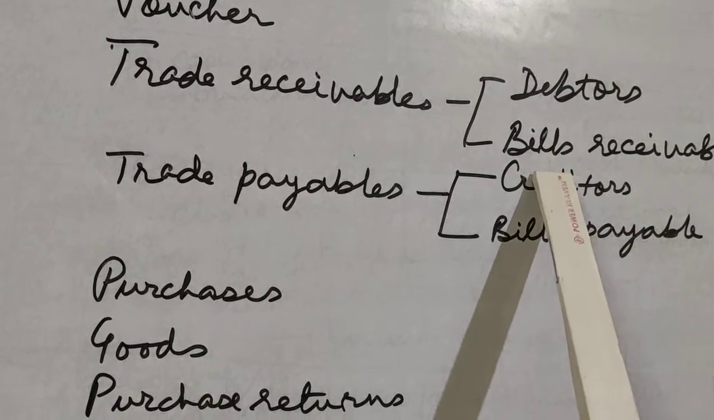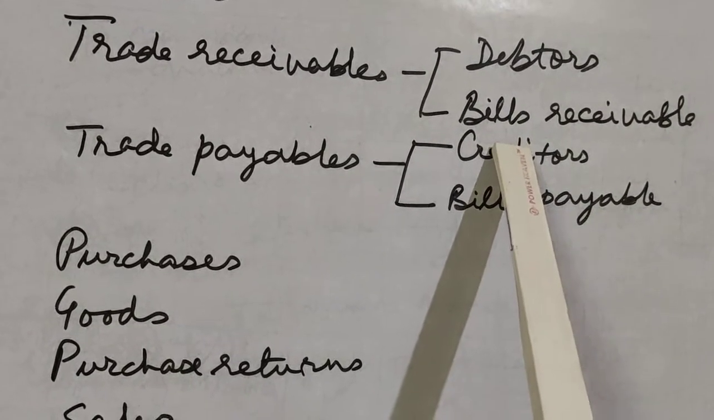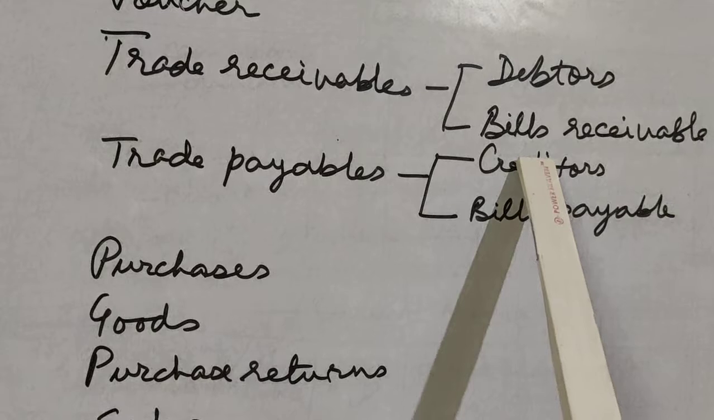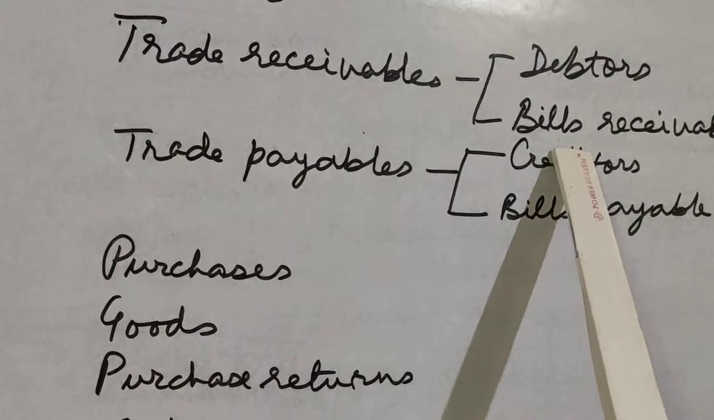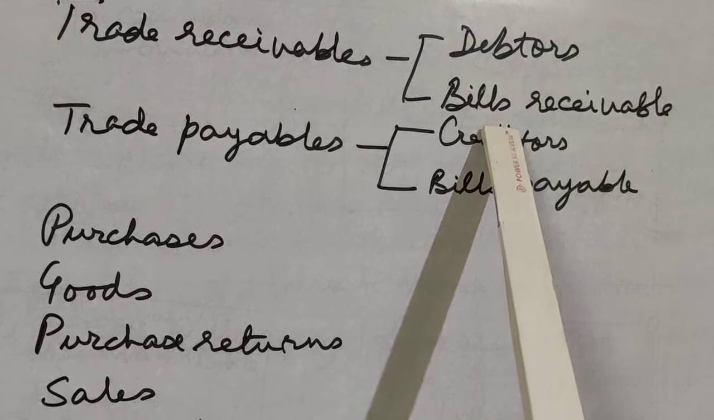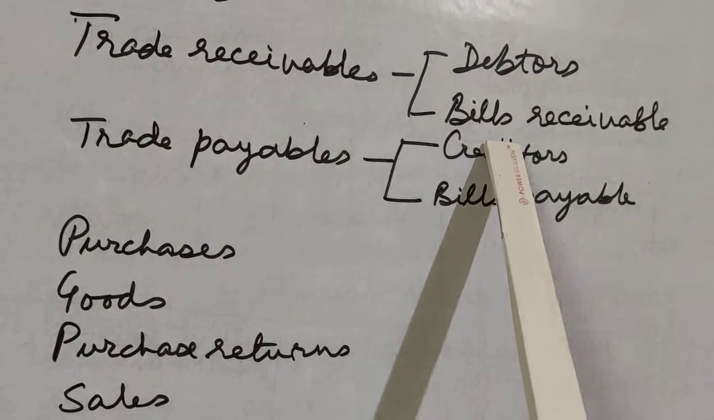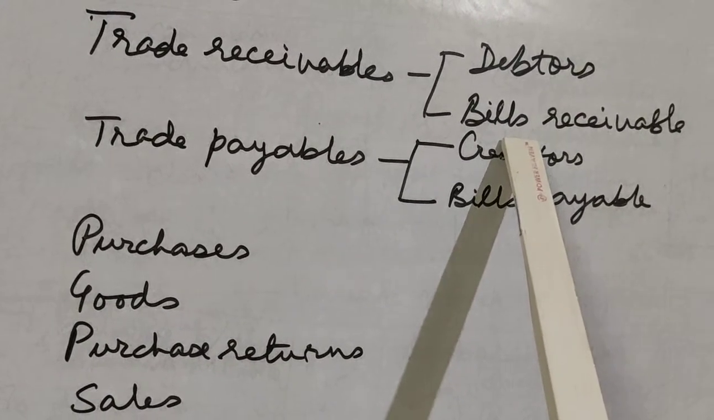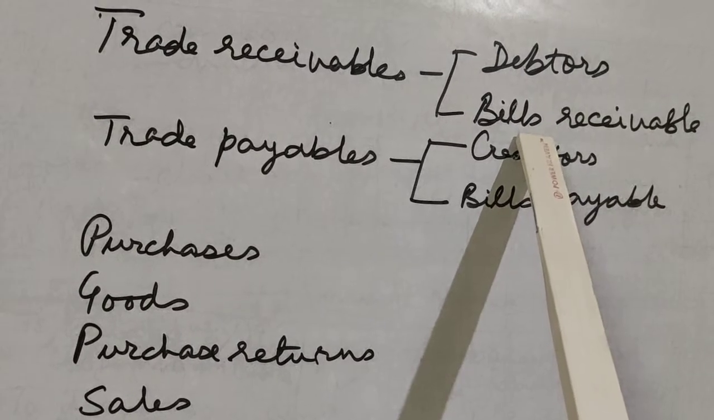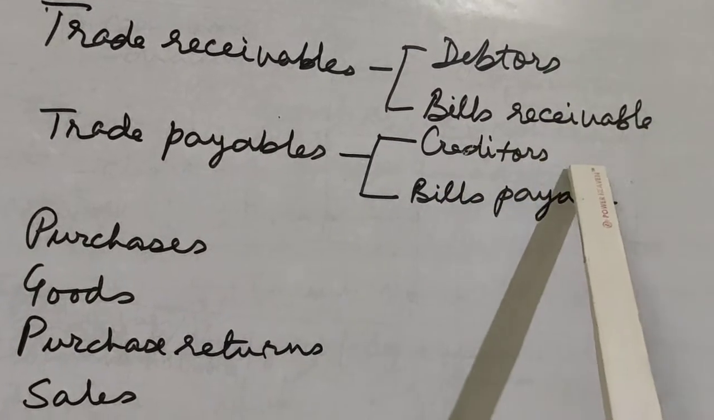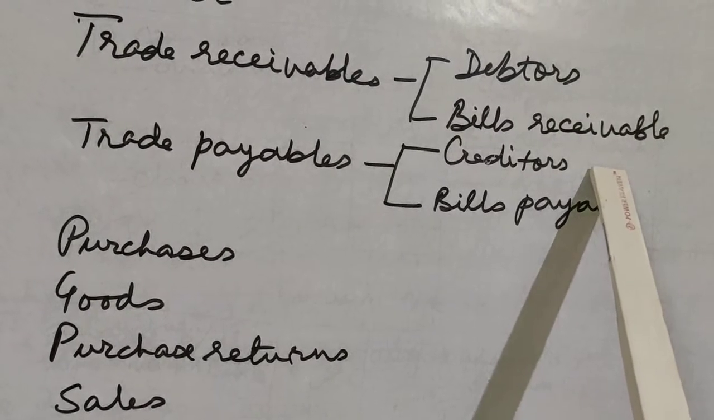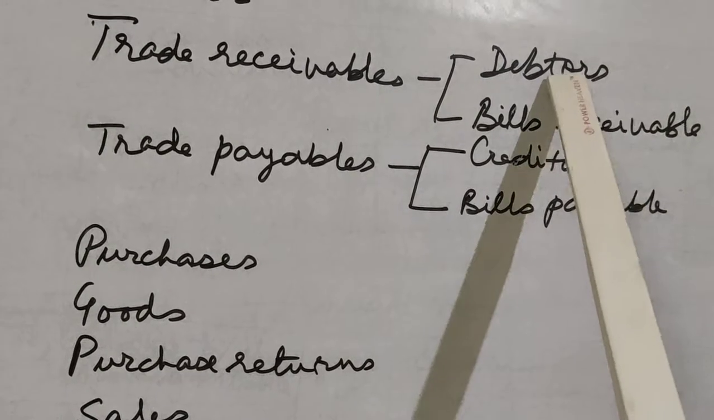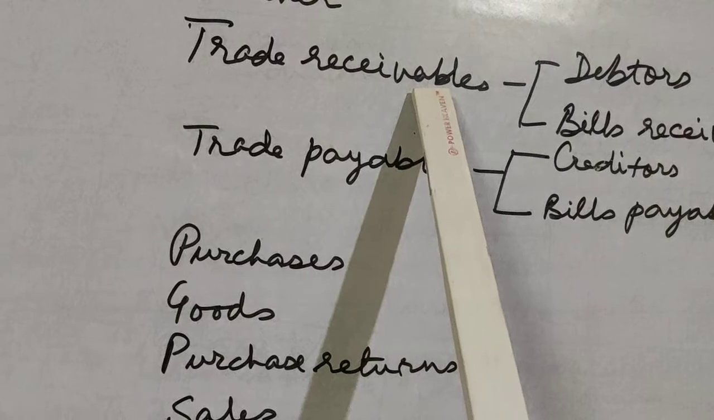And bills receivable is a document which authorizes another person to receive a certain amount of money after a particular period of time. Here generally we have three parties: a drawer, a drawee and a payee. A drawer draws the bill. He is actually supposed to get the money. The drawee signs on the bill. That means he is supposed to pay the money. And the payee is the person who ultimately receives the money from the bills receivable. So the drawer and the payee may be the same person. Both together are known as trade receivables.